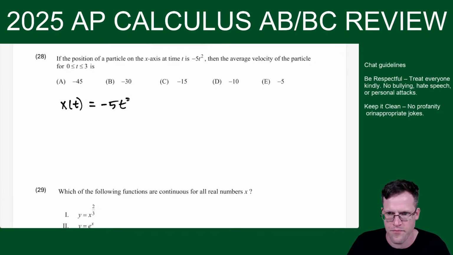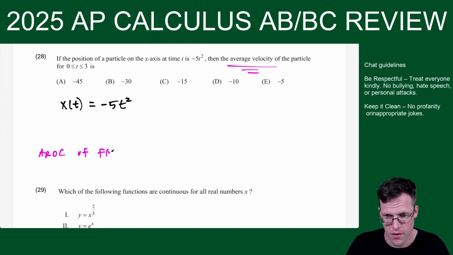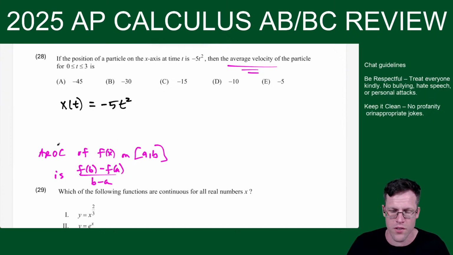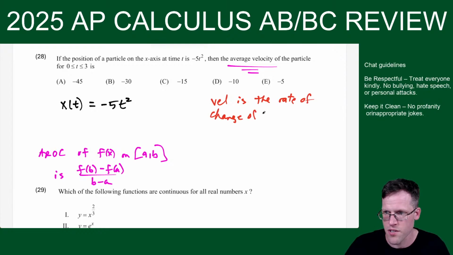All right, so concept: average velocity. A few things we need to know. The average rate of change of f on [a, b] is f(b) minus f(a) over b minus a. Okay, so this is just something we need to know, the average rate of change of f(x). But another concept for this is that velocity is the rate of change of position. I'll just write it out, of position.